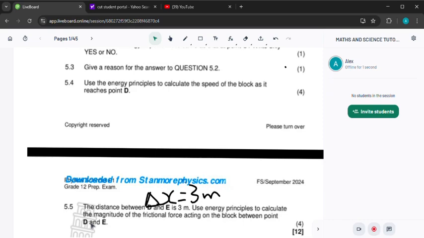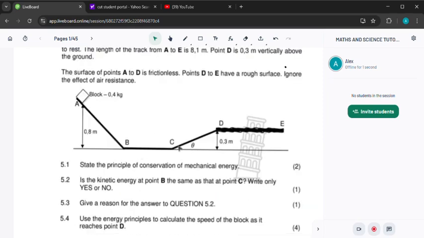Now, because the surface is rough between D and E, we can never use the principle of conservation of mechanical energy from D to E, but we can maybe try and use the work energy theorem. We do have a velocity here.